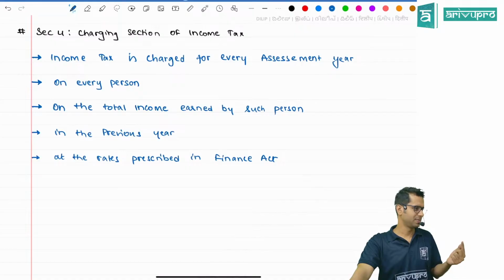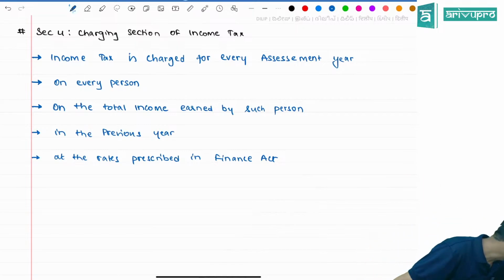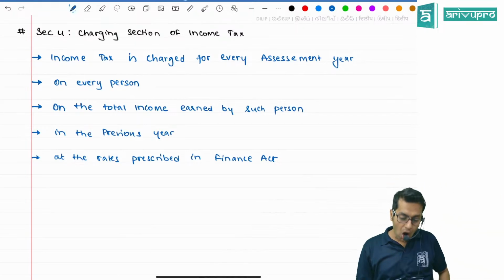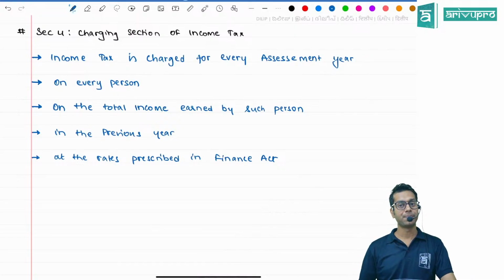Once more, please. One last time, please. Income tax is charged for every assessment year on the total income earned by such person in the previous year at the rate prescribed in.